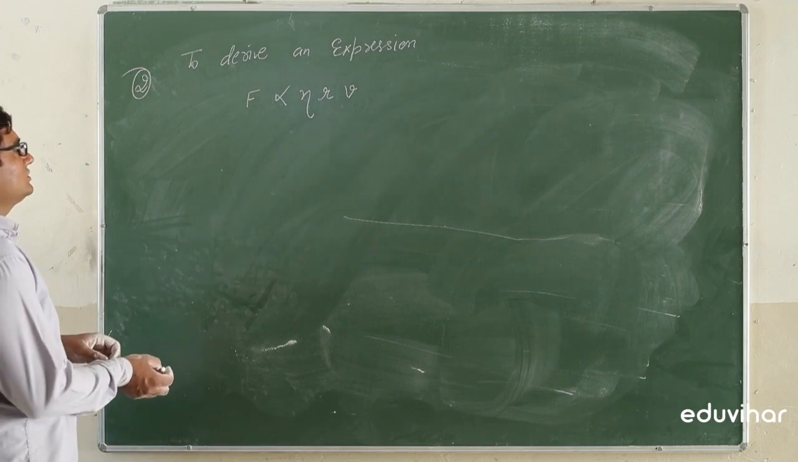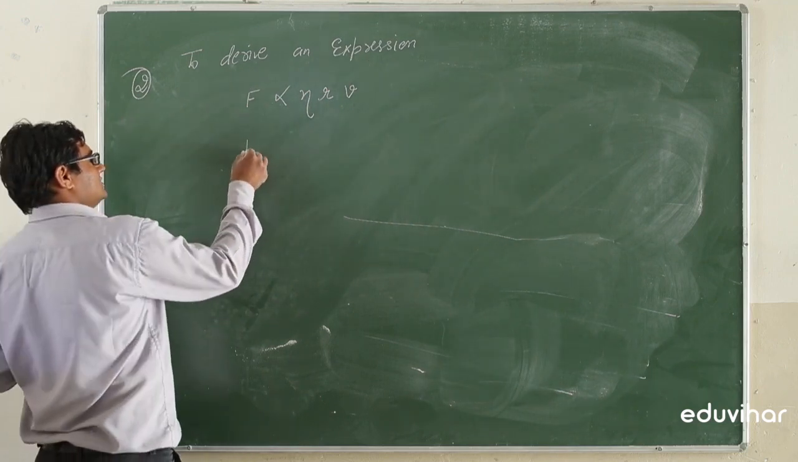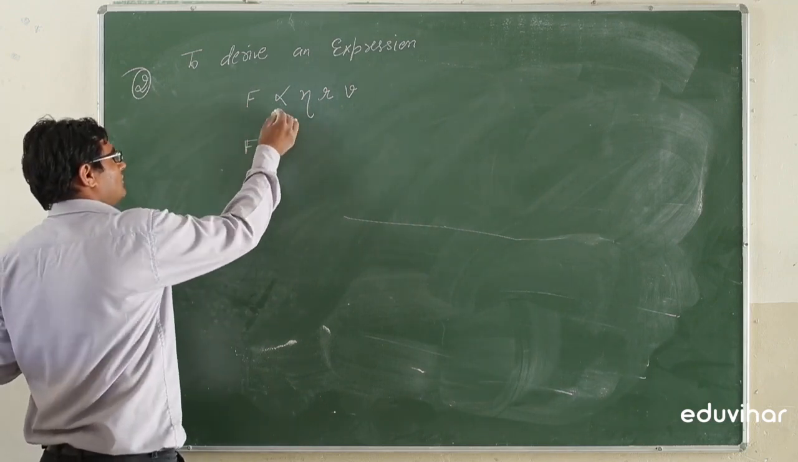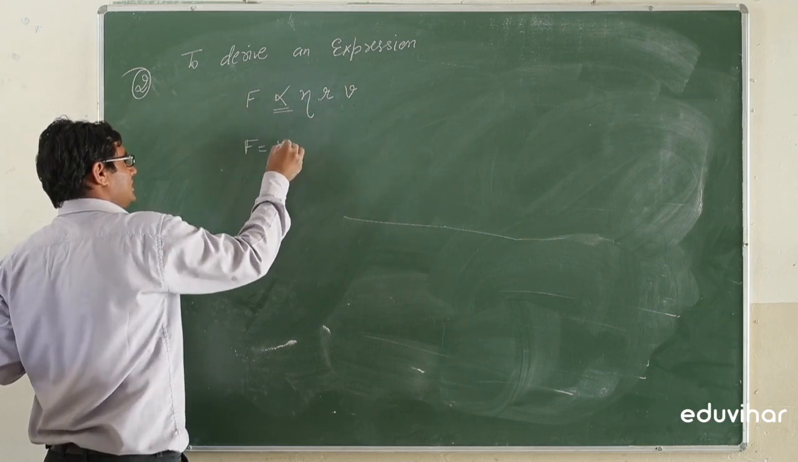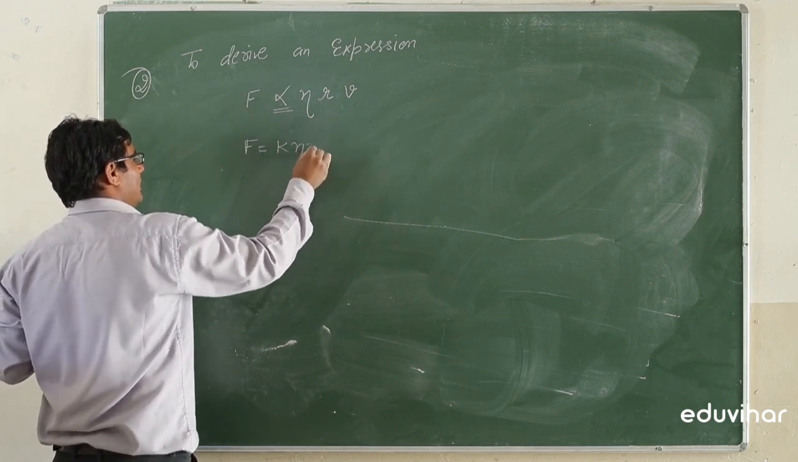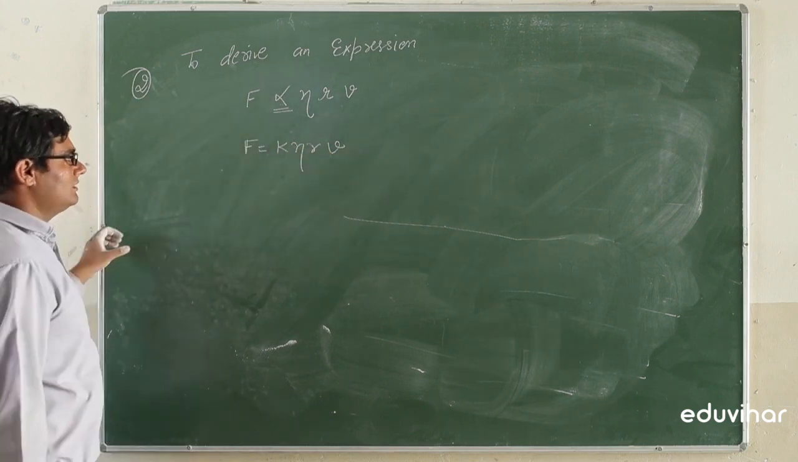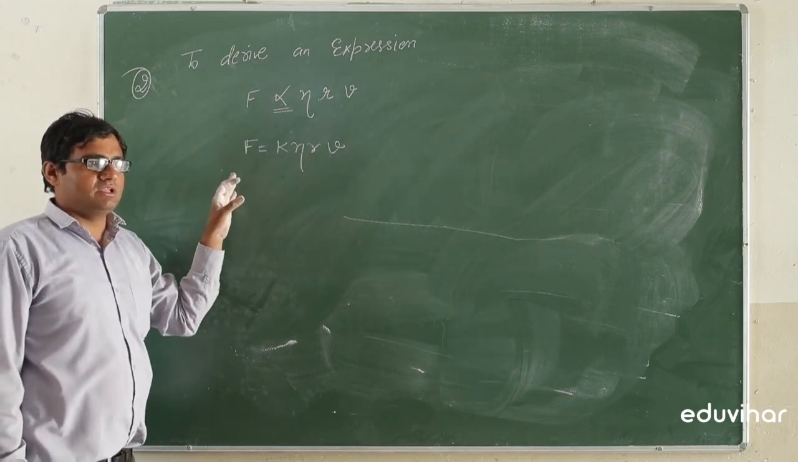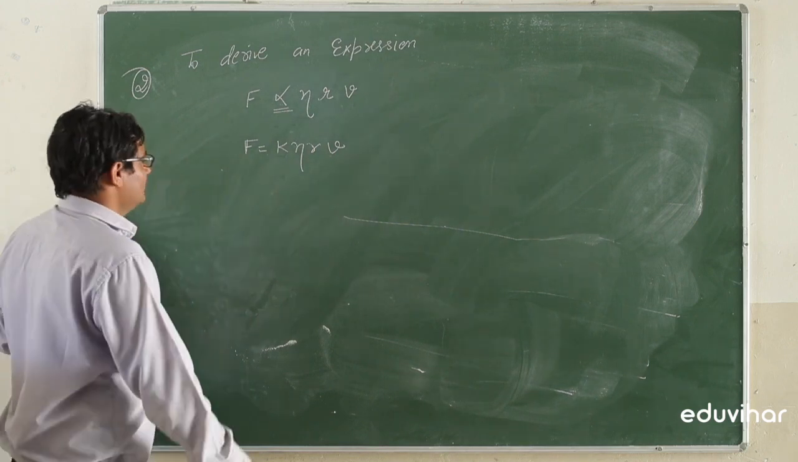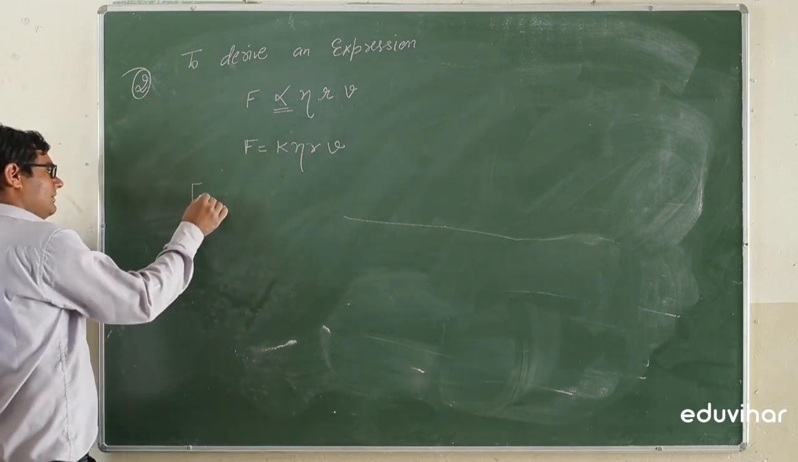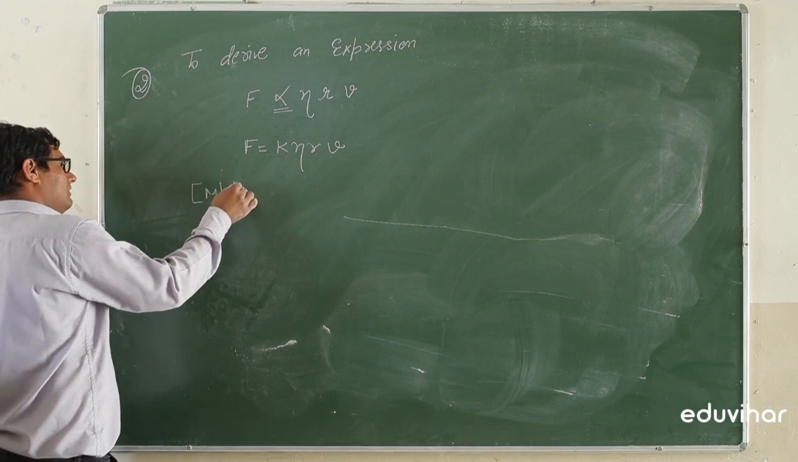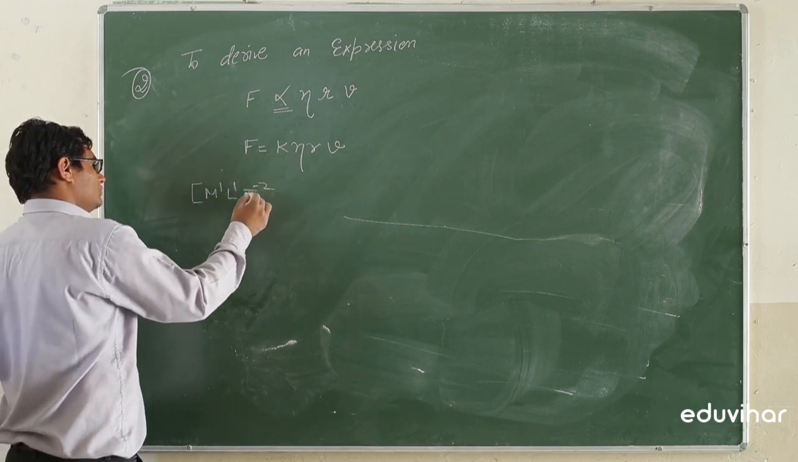Now solving this question, force is equal to, for directly proportional we use the constant K, eta r v. Now we will write the dimension of the given physical quantities. Force having the dimension formula M1 L1 T minus 2.